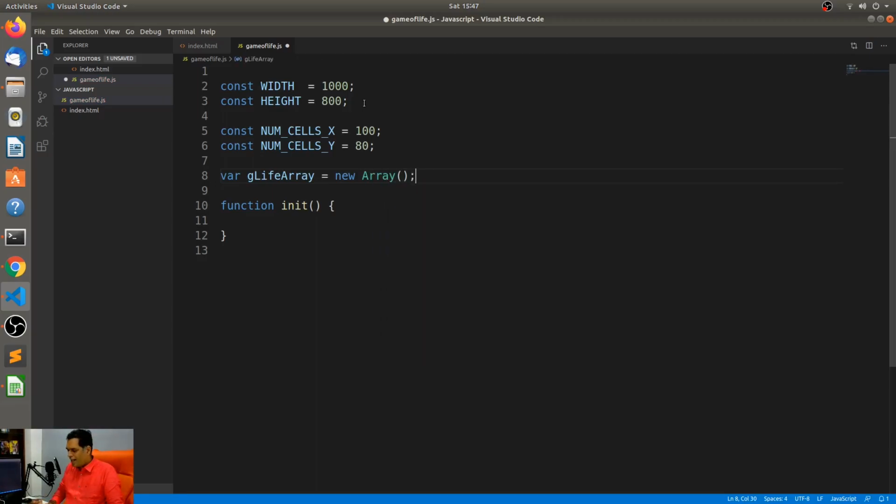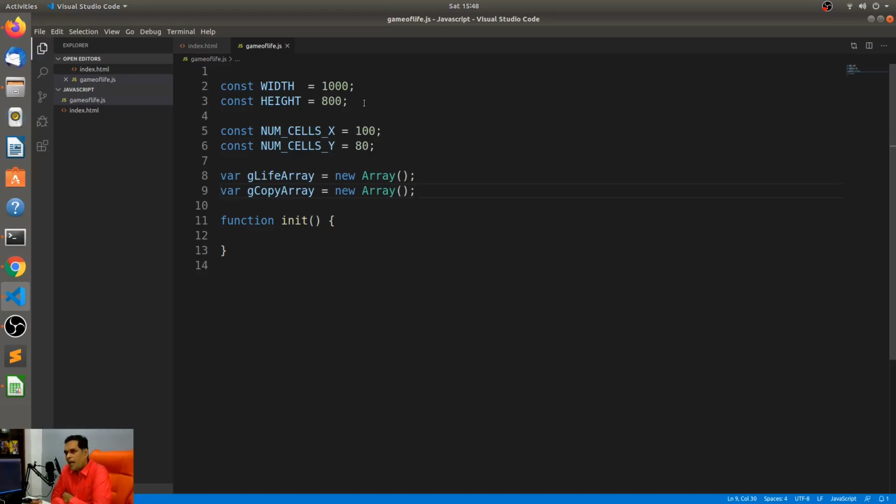This will be a 2-dimensional array, an array containing many arrays. I should also have a copy of this array stored, and I'll call it the G copy array, so that the variables are the same length. It'll be easier to read.